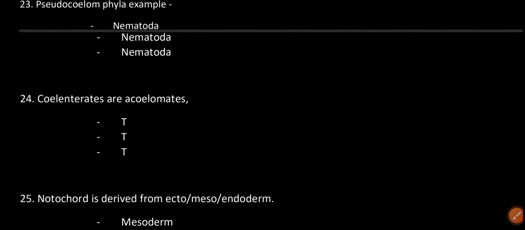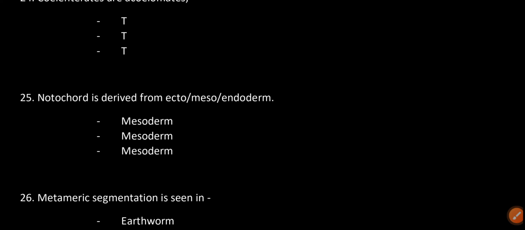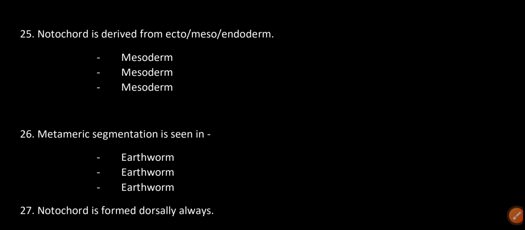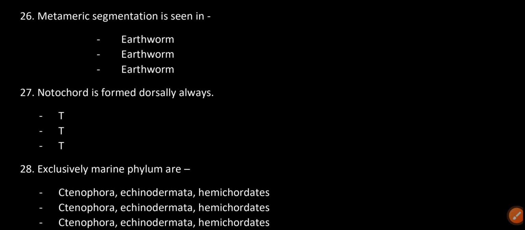Coelenterates are acoelomates. True. Notochord is derived from ecto, meso or endoderm? Mesoderm. Metameric segmentation is seen in earthworm. Notochord is formed dorsally always. True.